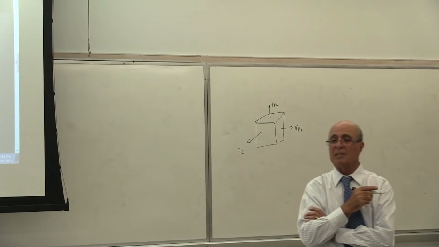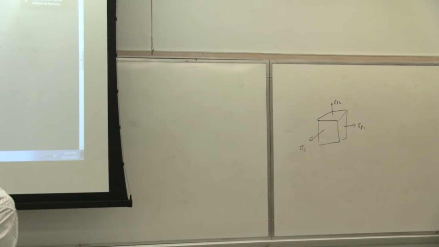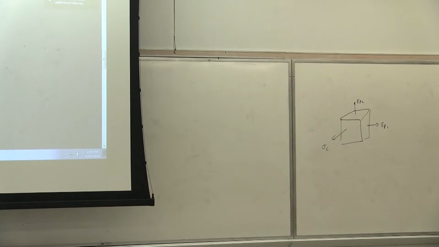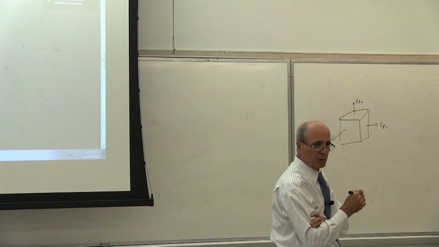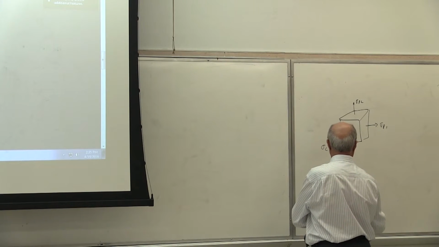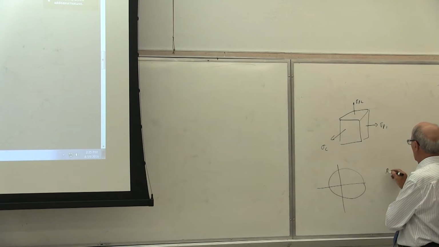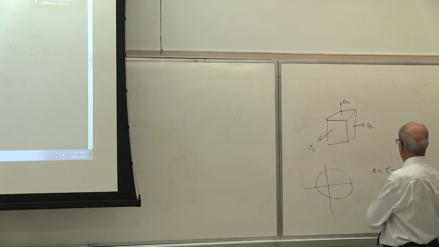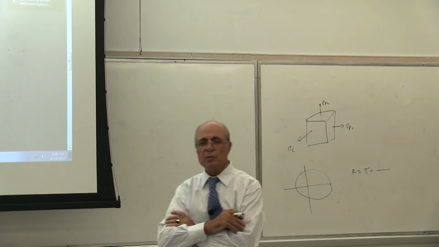I gave you a couple of examples. The sigma C was not equal to 0. Remember, we put it under the water or in the sky, sigma Z. So when you draw your Mohr circle, which presumably ends up half of it on this side and half on the other side, like that. Next, if you write R equal to tau, many people write it like that, a number. That's exactly what you were doing in ME 218.